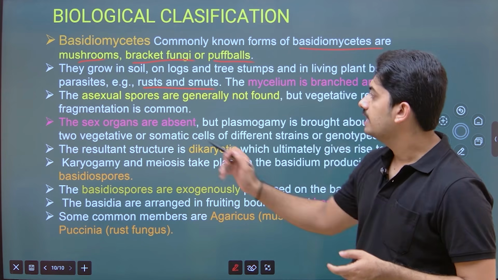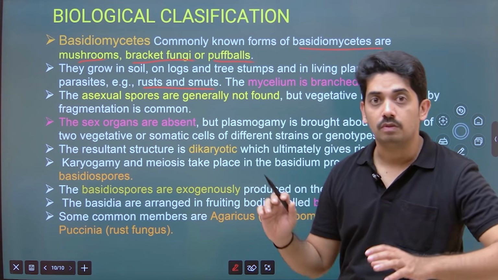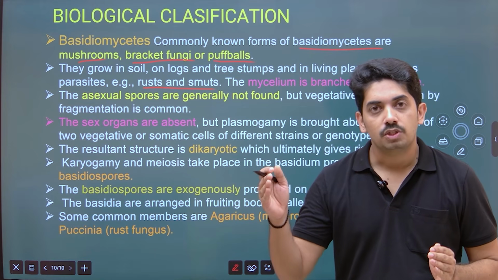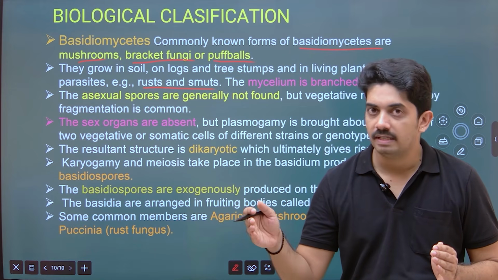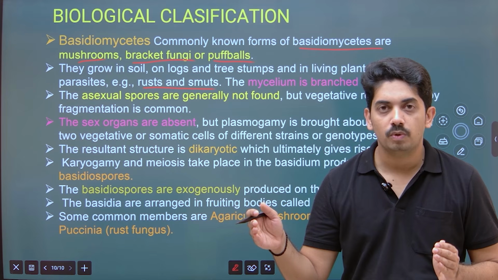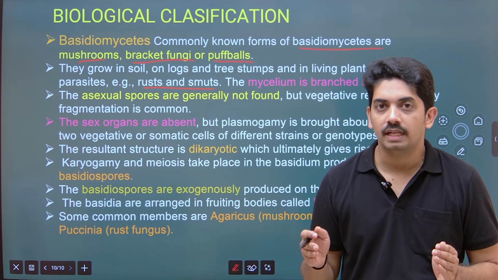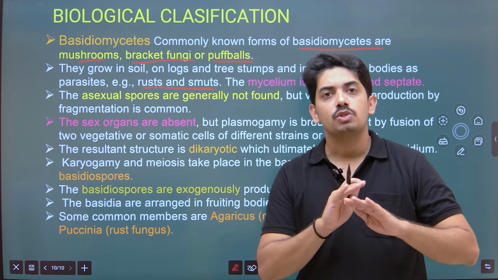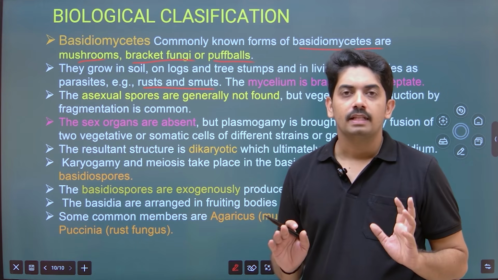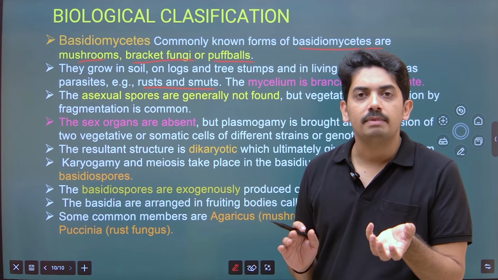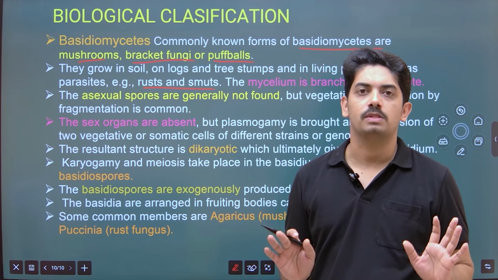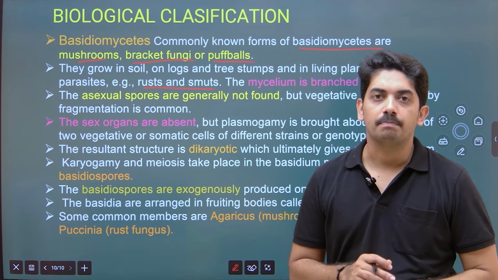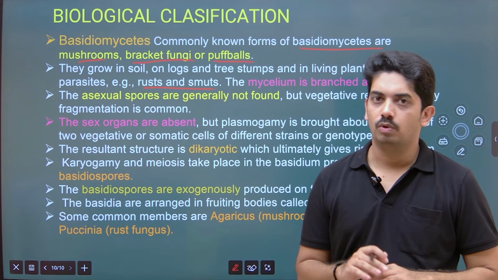Okay. Then asexual spores are generally not found. Very, very important distinguishing character. Asexual spores are found in Phycomycetes, that is the sporangiospore. Asexual spores are found in Ascomycetes, that is conidia. But in Basidiomycetes, asexual spores are absent. The spores observed in Basidiomycetes are all sexual spores. So where are they produced? They are produced in the basidiocarp. How are they produced? By the sexual mode of reproduction.